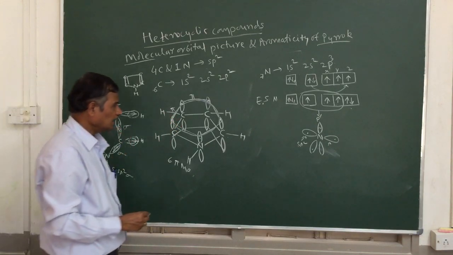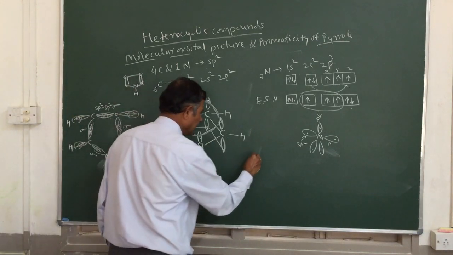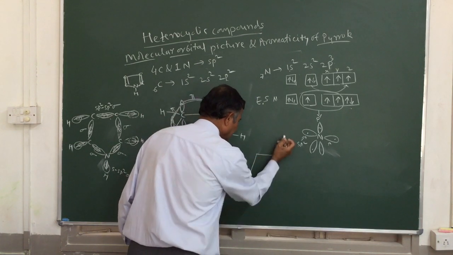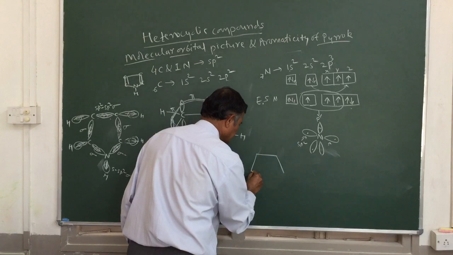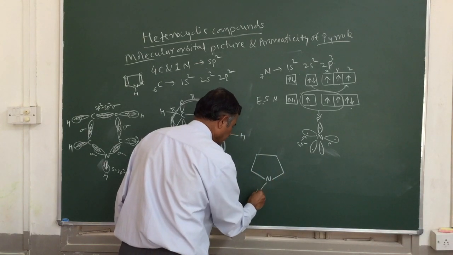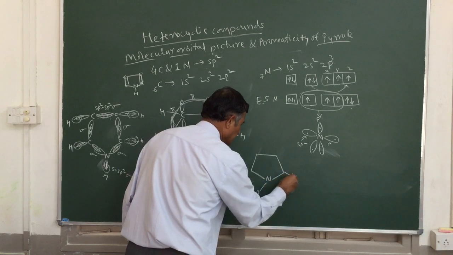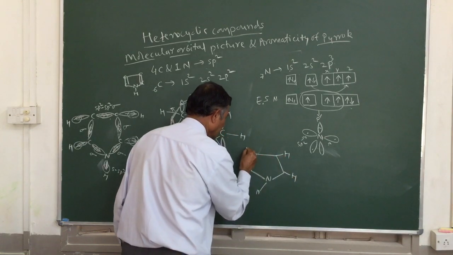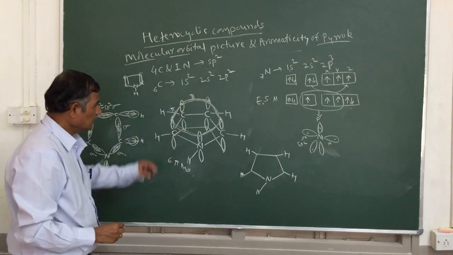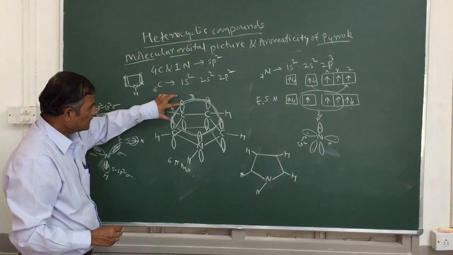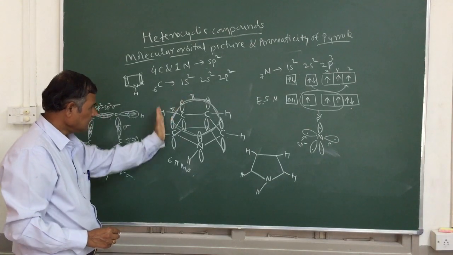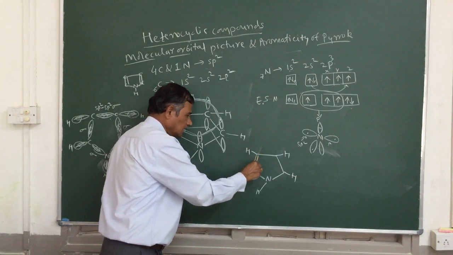So for our convenience, we will write like this. Not necessarily showing carbon at every corner here, you can just write like this. Nitrogen only you can show like this, the heteroatom. Here is nitrogen, here is hydrogen, hydrogen, hydrogen, and hydrogen like this. And here we overlap this p orbital with this p orbital, sidewise overlapping, so we are going to get a double bond here.